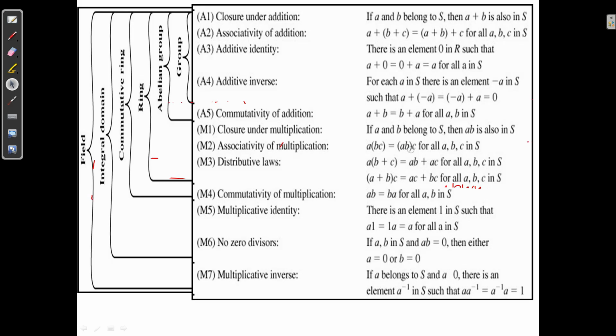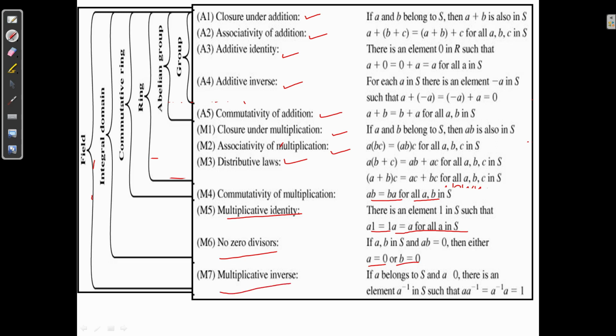So these are the basic properties. We have already discussed closure under addition, associativity of addition, additive identity, additive inverse, then commutativity of addition. Up to these it is an abelian group for addition. Then M1 is closure under multiplication, associativity and distributivity. Then commutativity of multiplication: AB is equal to BA for all A, B belonging to S. Multiplicative identity: 1 should be there, A into 1 is equal to 1 into A is equal to A. No zero divisors: if A, B are in the set and AB is equal to 0, then either A is 0 or B is 0.